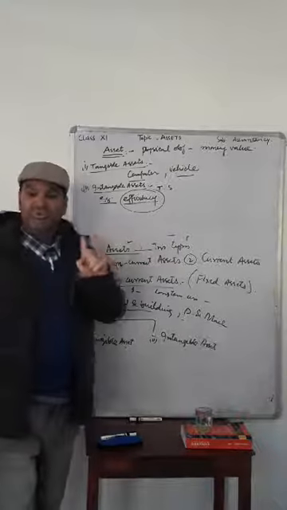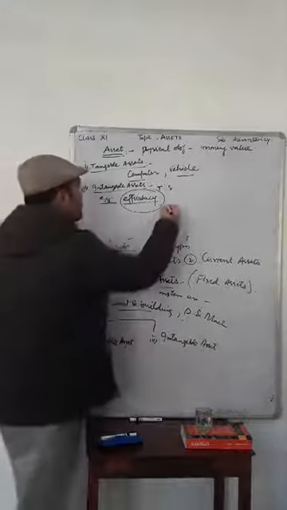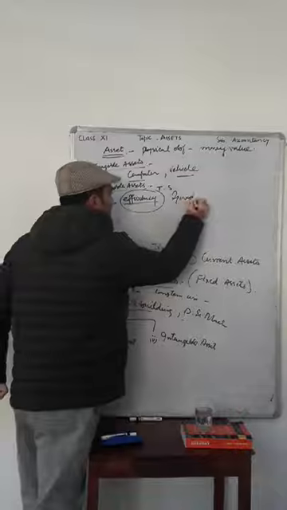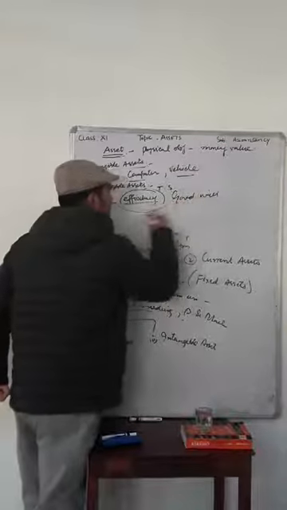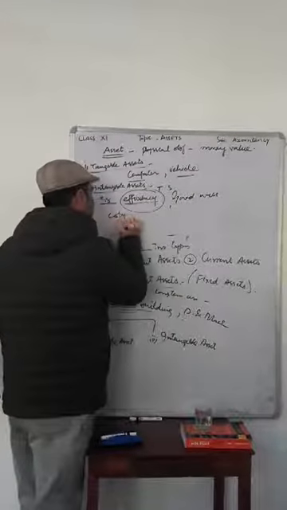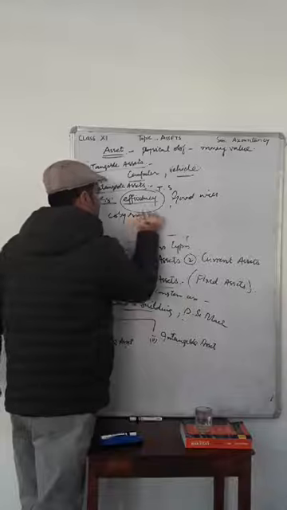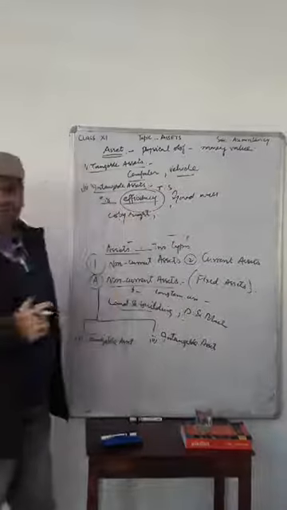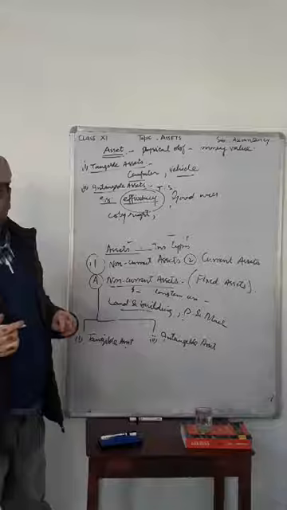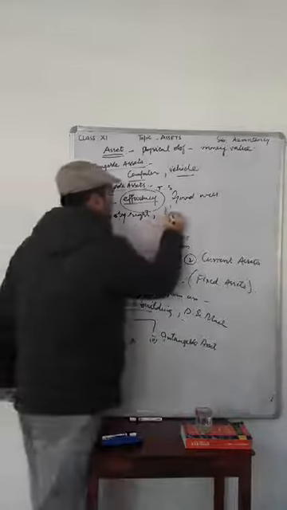Similarly, we have goodwill, copyright, trademark. These are examples of intangible assets.